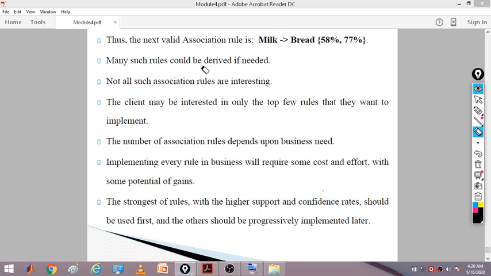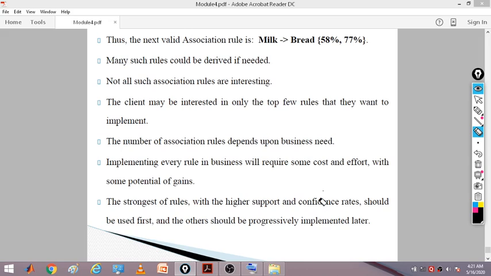Not all association rules are interesting, only a few of them are. The client may be interested in only the top few rules that they want to implement. The number of association rules depends on the business need. Implementing every rule in business requires some cost and effort with some potential of gain. You may be getting very good rules, but implementing all of them will sometimes be difficult. So you pick a few rules that are really going to give you more profit: the strongest rules with the higher support and confidence rate.